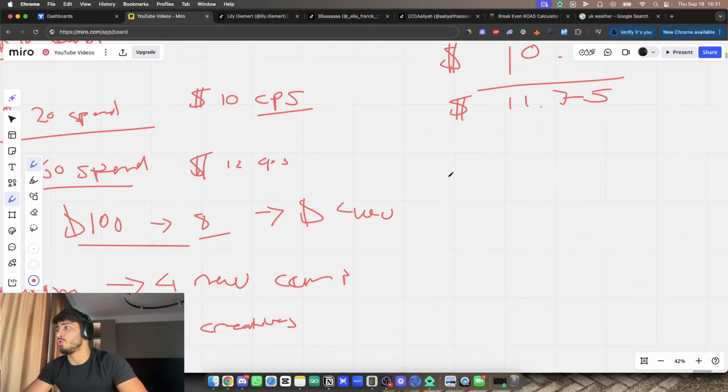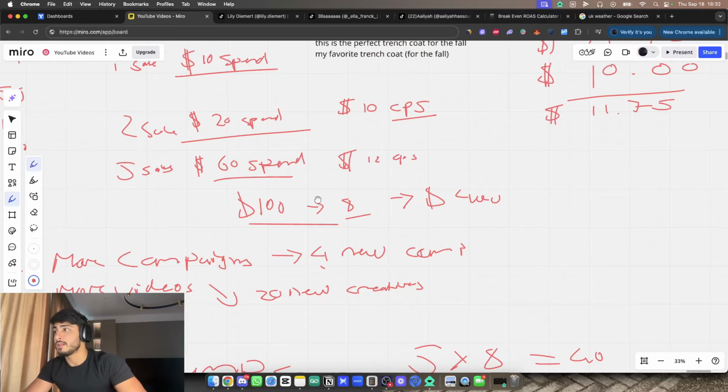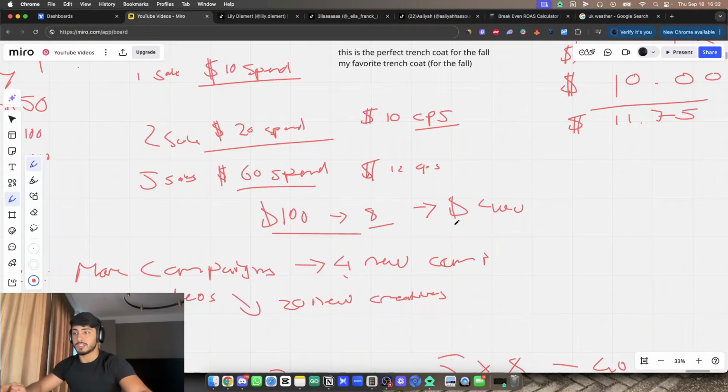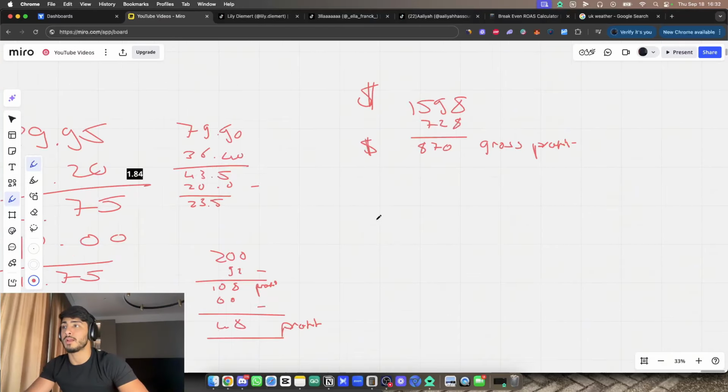So what we're going to do, we checked here, $100 per 8 campaigns or per 8 sales. Now, I know it's a bit messy. It's a bit all over the place, right? We got 5 campaigns that got us 8 sales, and they all spend $100. That's around $500 spent.